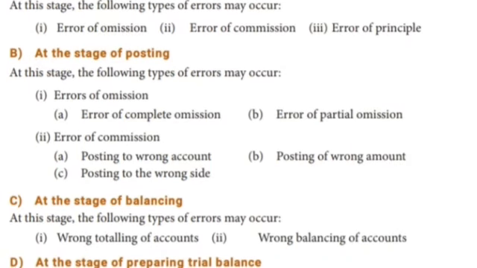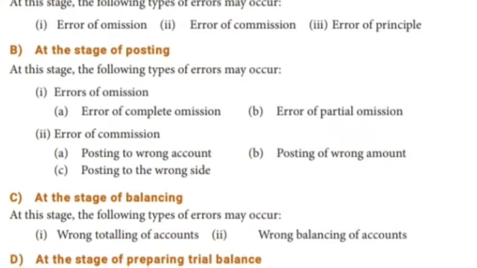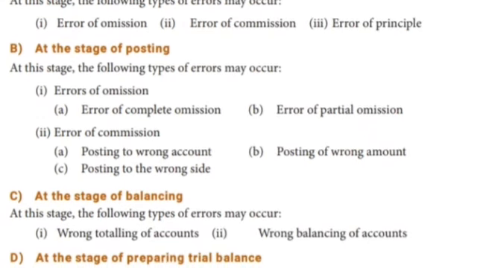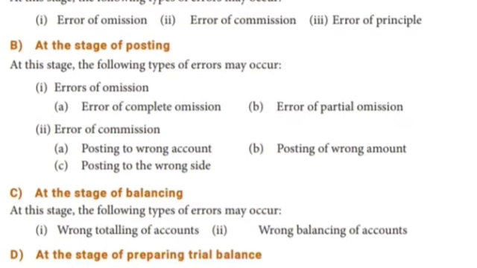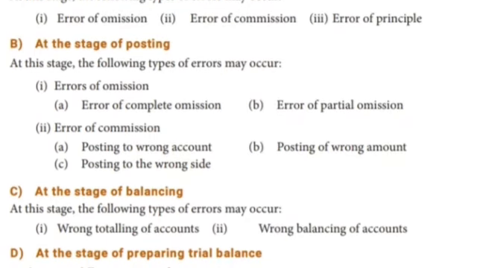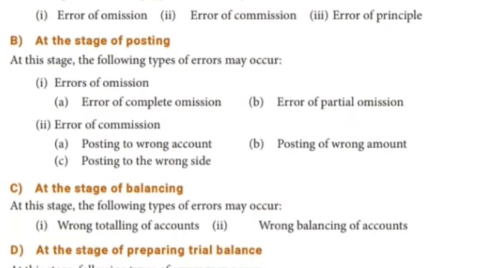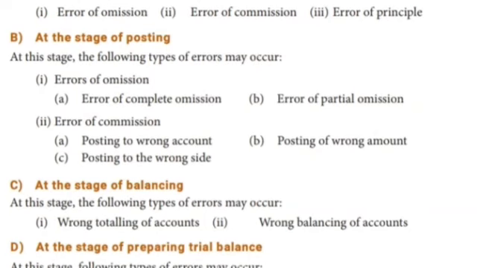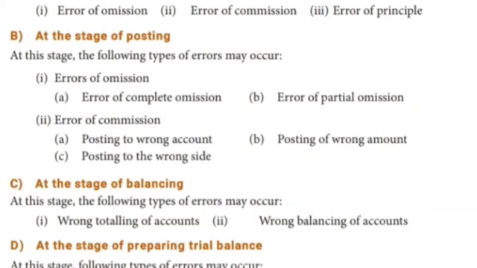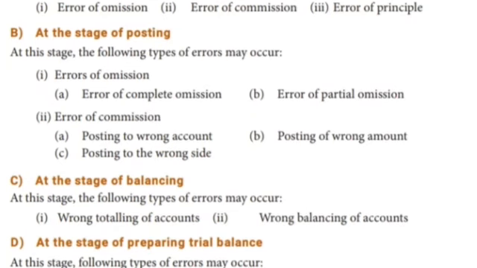At the stage of posting, where I have to post, the following types of errors may occur. Errors of omission means errors of a complete omission or partial omission, a full amount or else partial. For example, by mistake, writing 824 as 428, or writing half the amount, like writing 200 for 400.